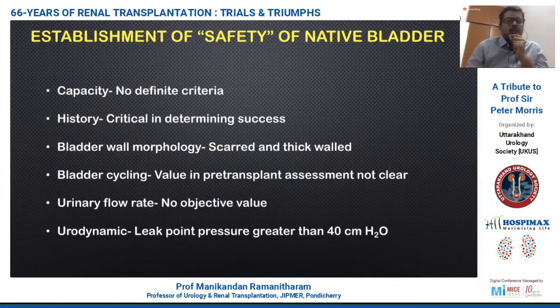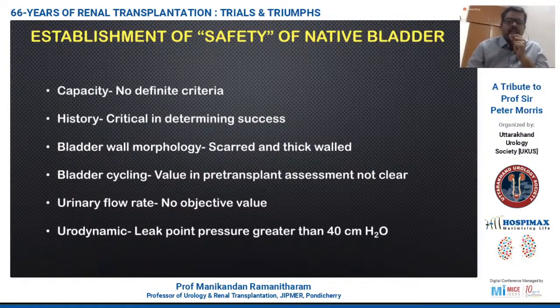Then we need to look at the history of previous urological diseases, to rule out the etiologies discussed in the previous slide. This is one of the most important things which will determine the success of the ureteric reimplantation and long-term graft function. The other thing is to look at the bladder wall morphology. If the bladder is scarred and thick walled, then we might have to look for other alternative options.